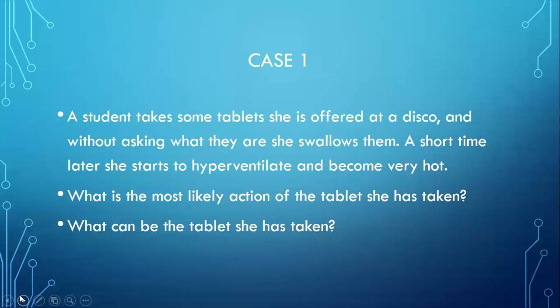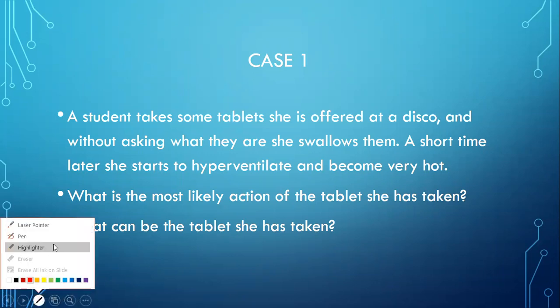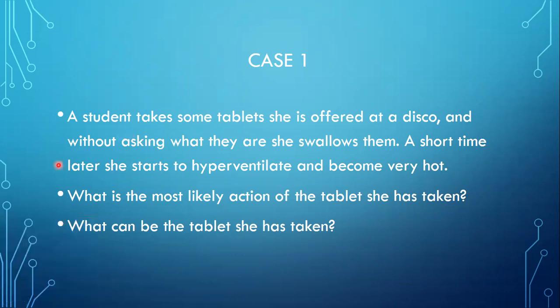The first case here is a student takes some tablets she is offered at a disco, and without asking what they are, she swallows them. A short time later, she starts to hyperventilate and become very hot. So a student goes to a disco and she takes a tablet someone offers her without asking what it is. And then after a time, she starts hyperventilating and she becomes hot.